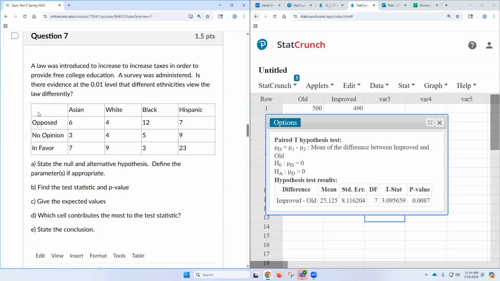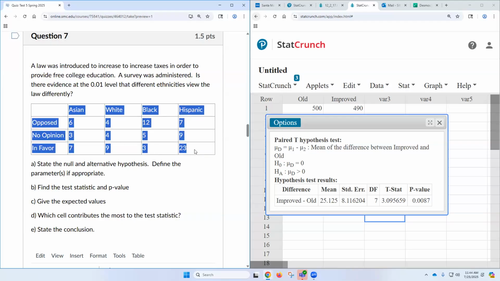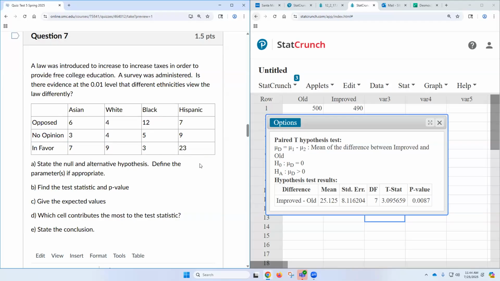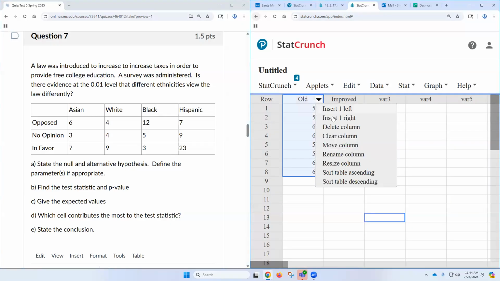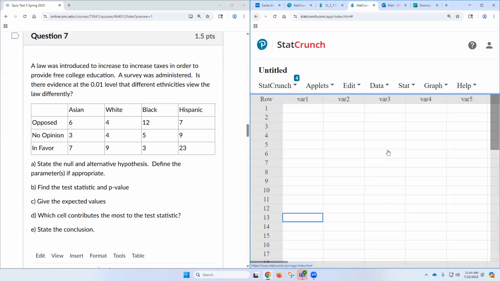Okay, what else? It looks like chapter 12, no? Test of independence. We just learned this, right? This is what I really wanted to get to, because we just practiced chapter 12. State the null and alternative, define the parameters if appropriate. A law was introduced to increase,